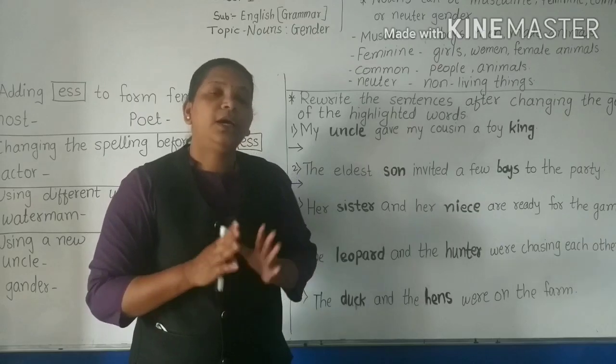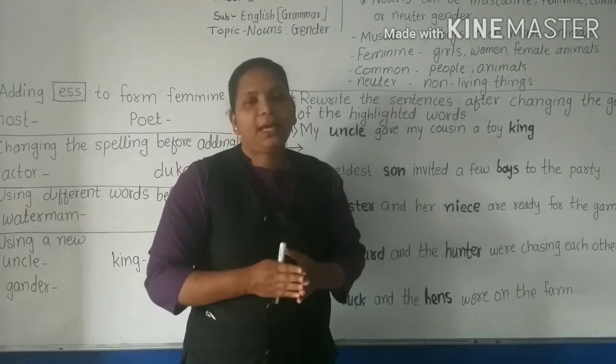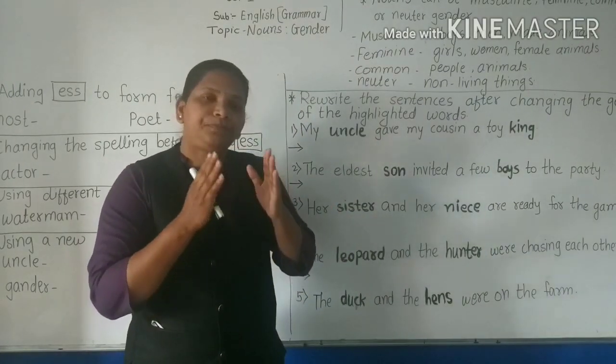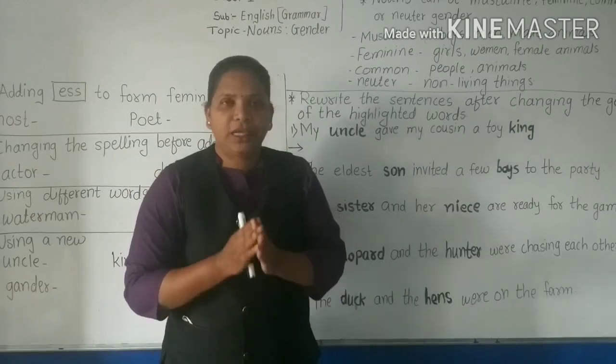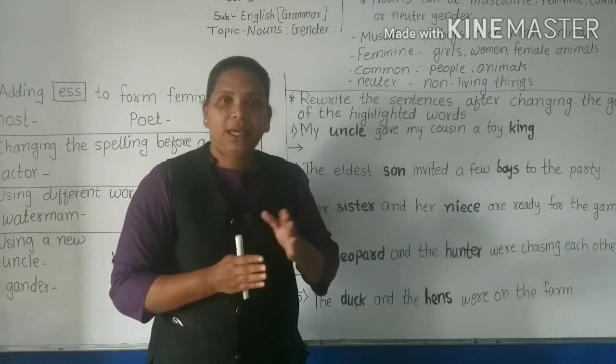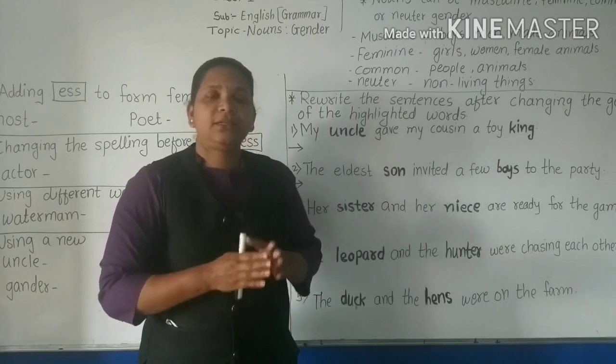See, there are four types of genders: masculine, feminine, common and neuter. Masculine gender refers to boys, men or male animals.